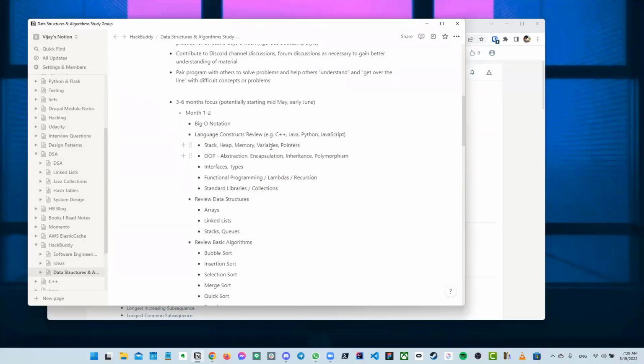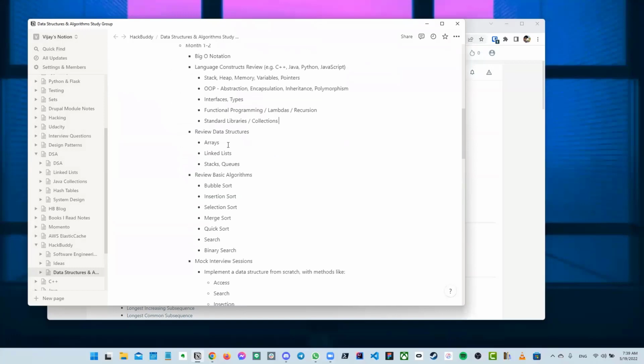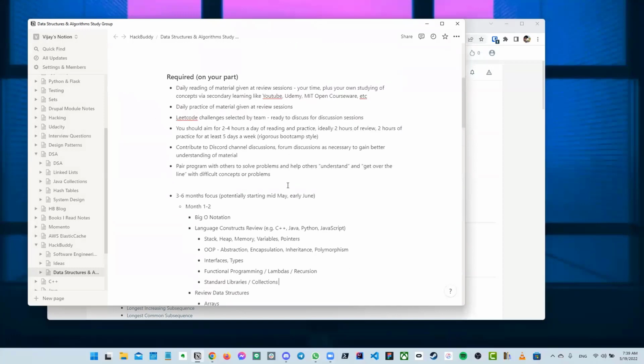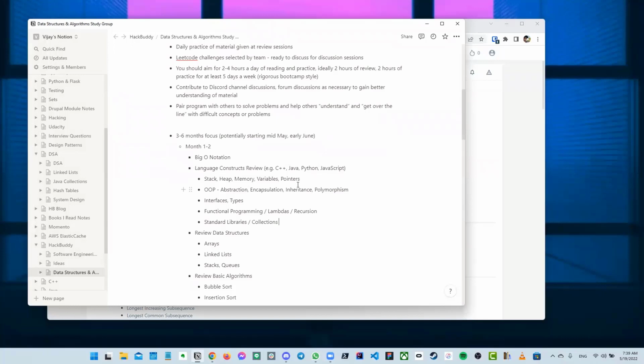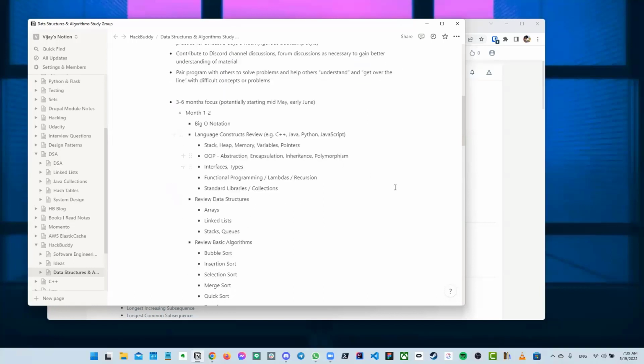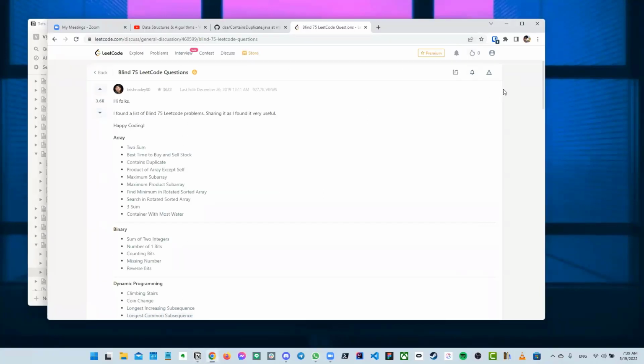If it's Python, use Python; or JavaScript, C++. Some of us were talking about C++ because it's closer to the machine. You actually get to think about things like heap, memory, and stack, whereas in Python and JavaScript you don't really think about it. That could help you think better about the problem you're going to solve.